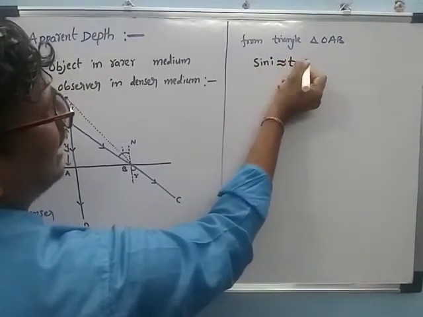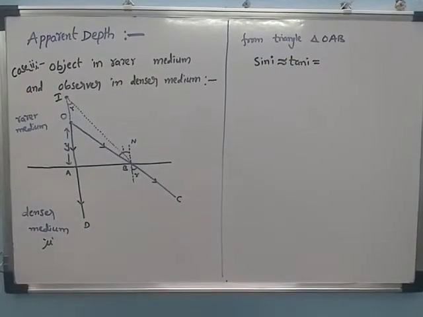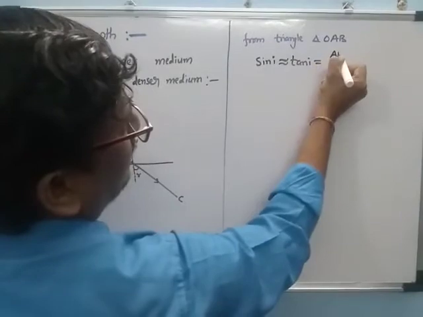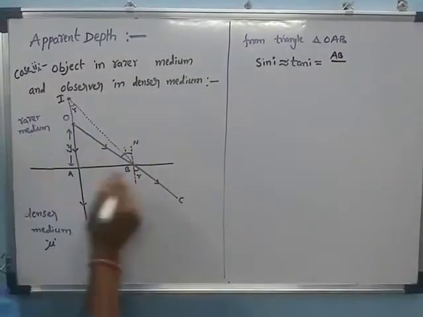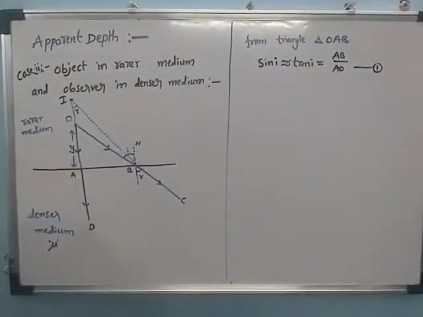That is, tan i is equal to opposite by adjacent side. The opposite side is AB, and the adjacent side is AO. This is considered equation number 1.